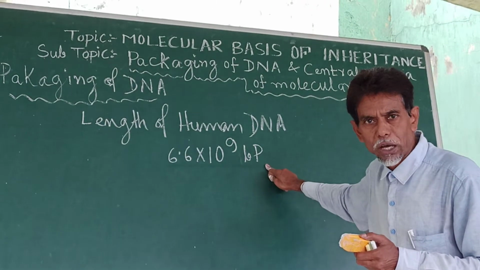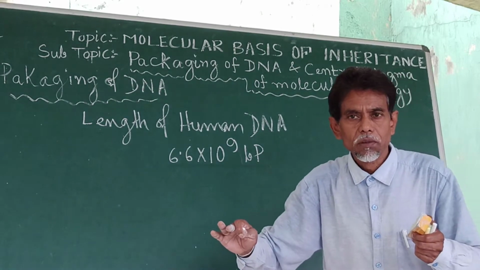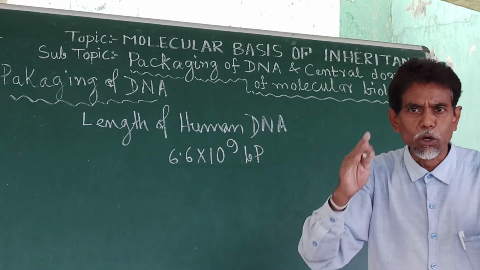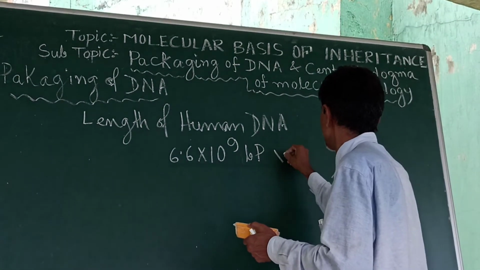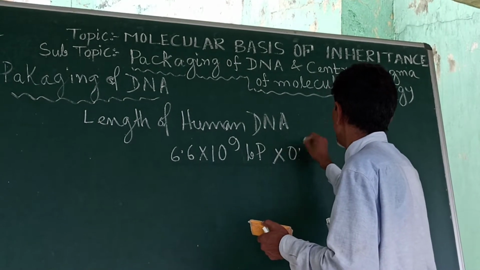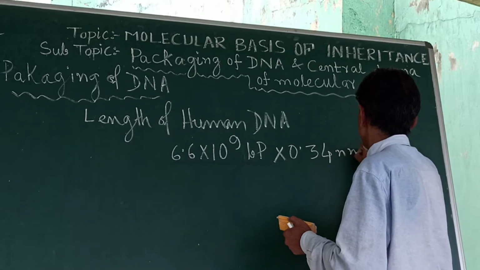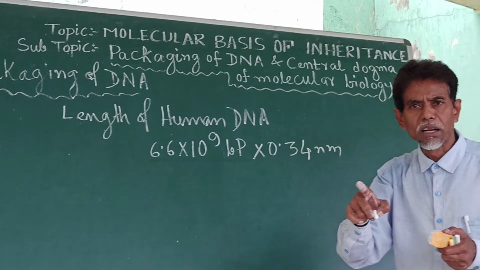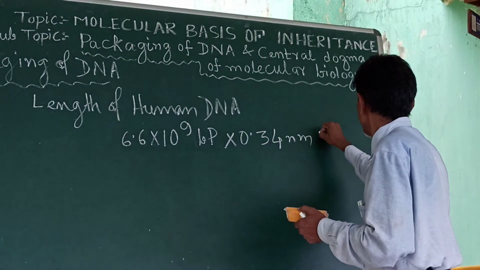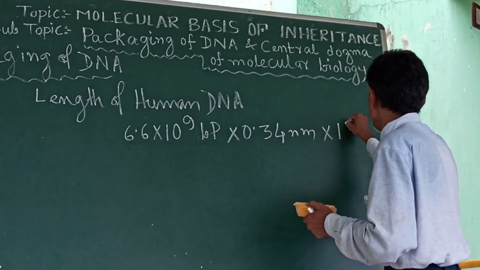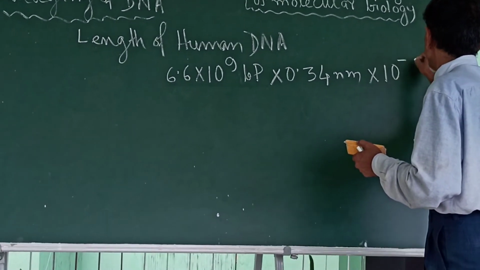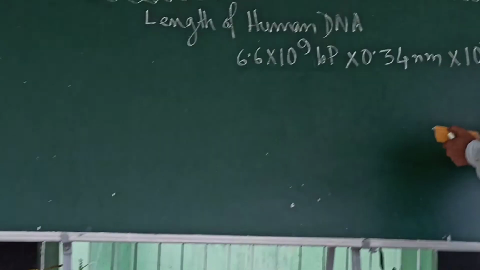and the distance between two base pairs is 0.34 nanometer, and 1 nanometer equals 10 to the power minus 9 meter.